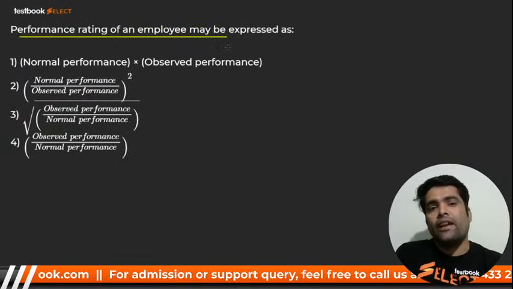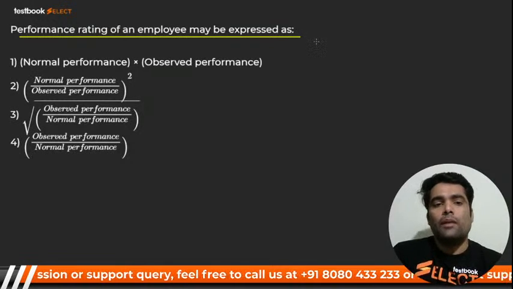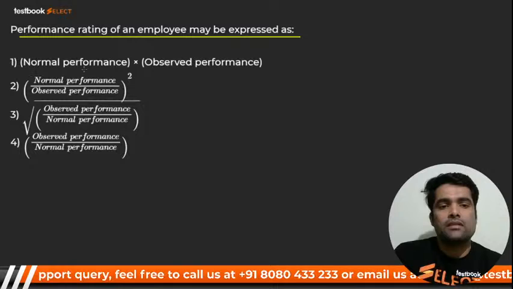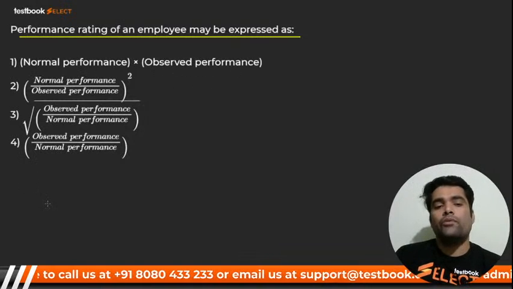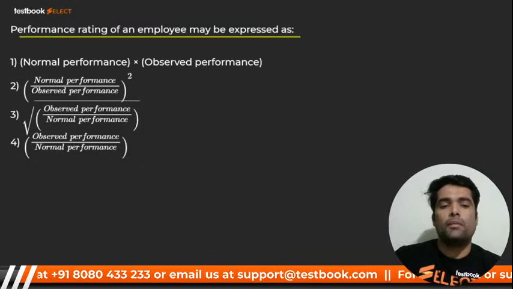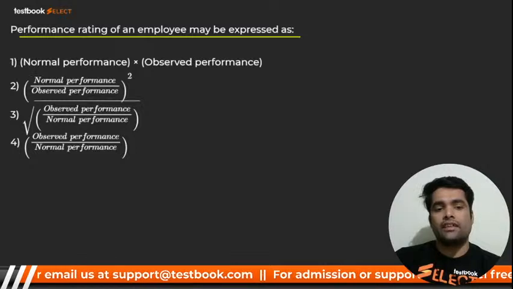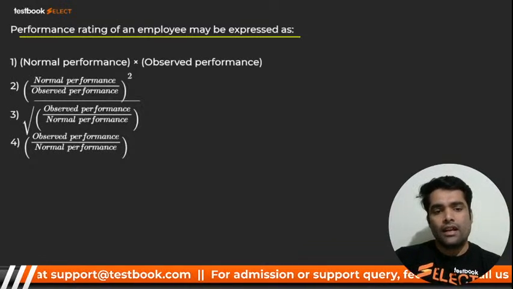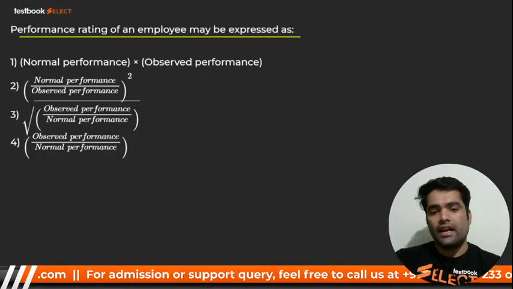Performance rating of an employee may be expressed as: normal performance divided by observed performance, normal performance multiplied by observed performance, or what? It is observed performance divided by normal performance. What should be the right answer? It is none other than the last one.